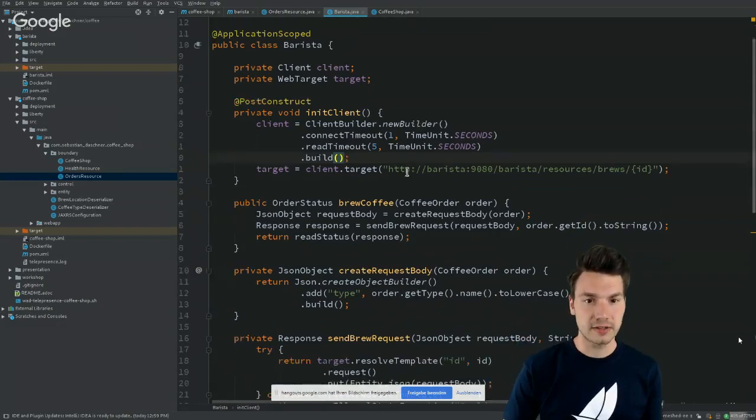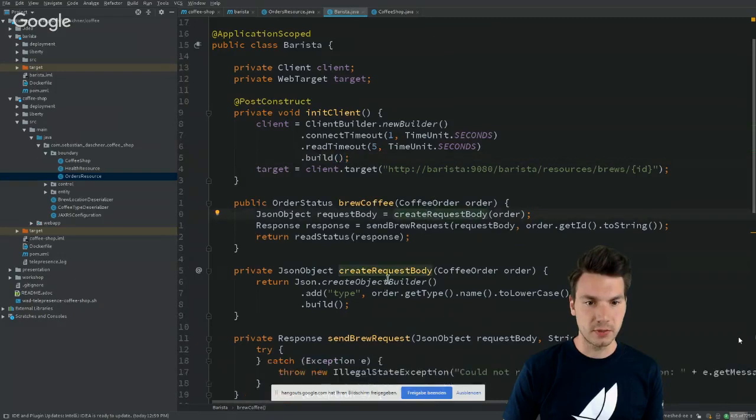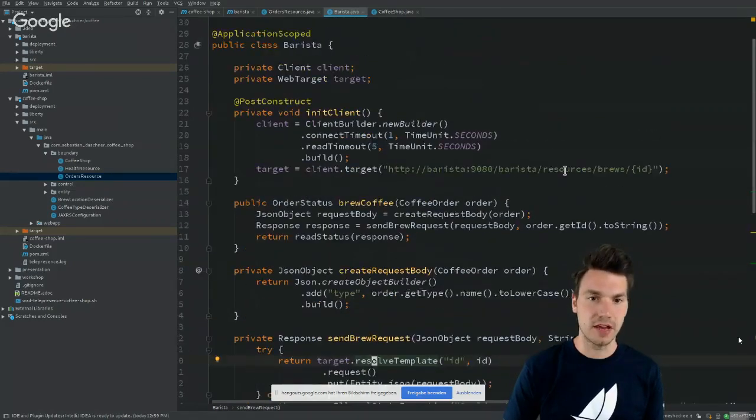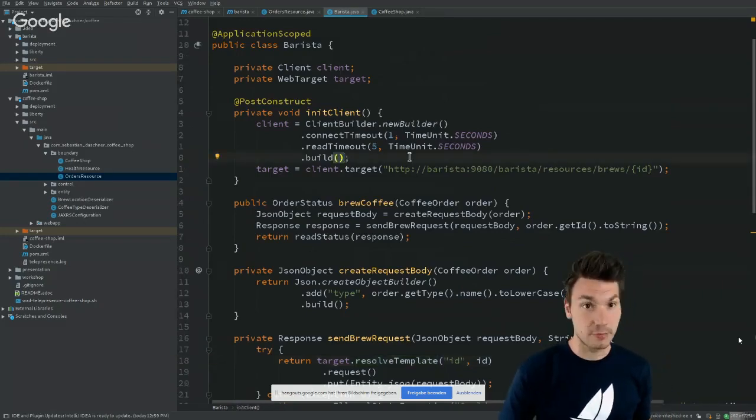All right, and then this means we're going to create a request here, and we're going to use the JAX-RS client API to make an HTTP PUT request to the other resource. All right, that's enough for the code level on the Java EE APIs.